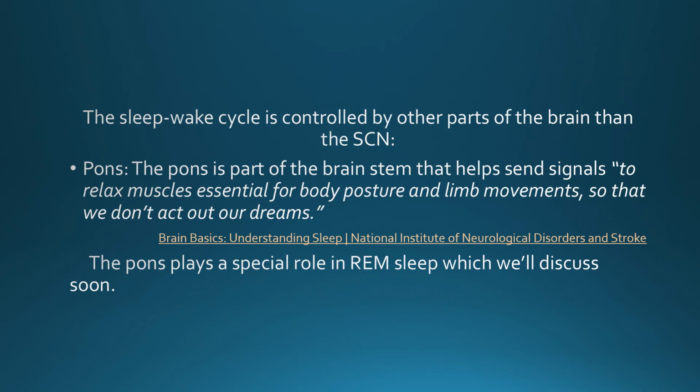For example, the pons. The pons is part of the brain stem that helps send signals to relax muscles essential for body posture and limb movements so that we don't act out our dreams. The pons actually plays a special role in REM sleep, which we'll discuss soon.